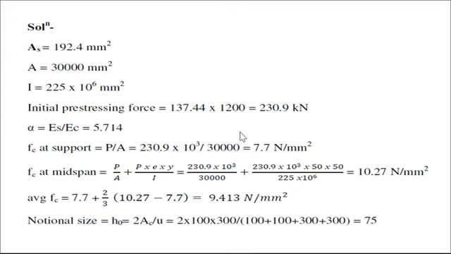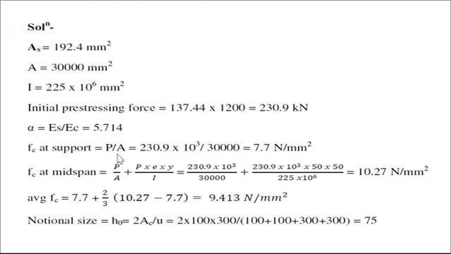Initial stressing force is equal to 1200. Wires are stressed up to 1200. Area is known to you, and that's why we get 230.9 kilonewton. Alpha is the modular ratio, ES divided by EC. Therefore 2 into 10 raised to 5 divided by 35 into 10 raised to 3, we get 5.714.